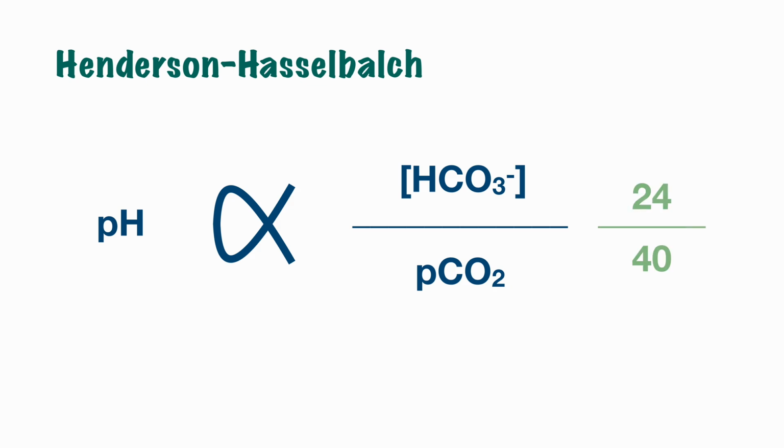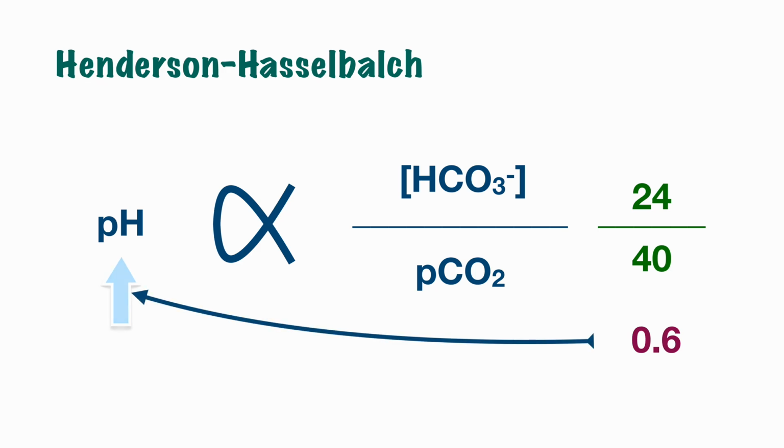Now if we place the normal values of bicarb and PCO2 in this ratio, we'll see that as long as the ratio of these two values is 0.6, the pH will be normal, that is 7.4. If this ratio increases, the pH increases, and if it decreases, the pH falls. In other words, your pH depends on how much bicarb is in excess to CO2, or vice versa. So you can have a significant amount of derangement in values of both bicarb and carbon dioxide, and you can still have a normal pH as long as the ratio stays near 0.6.